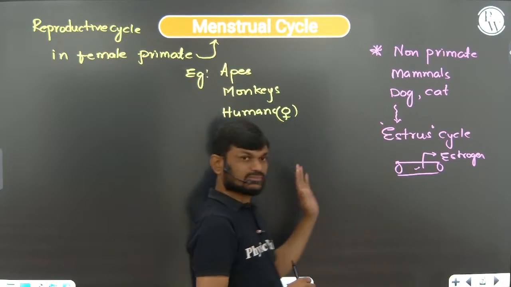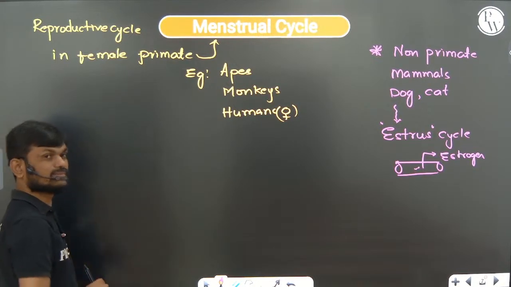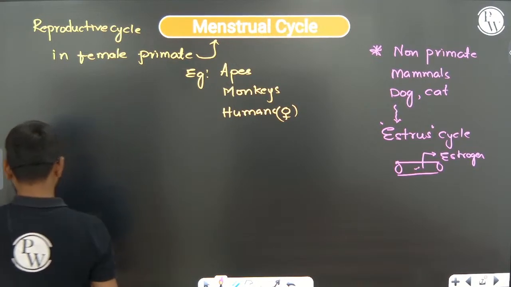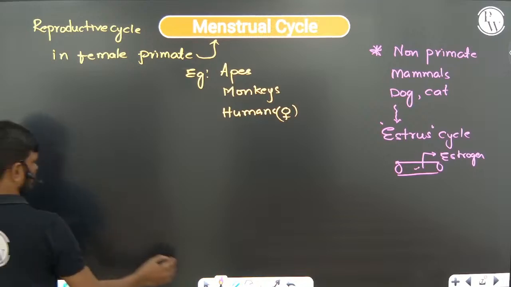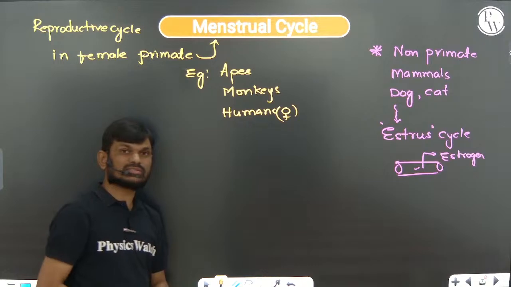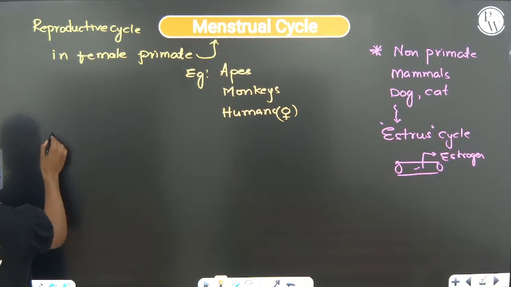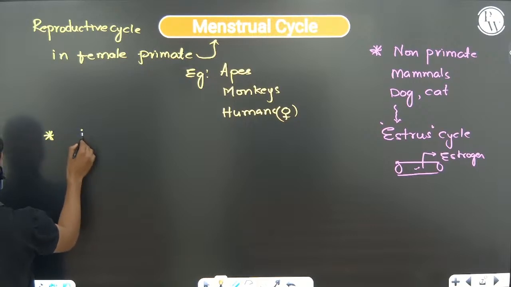Now the menstrual cycle typically has 4 stages. The first one, menstruation phase.